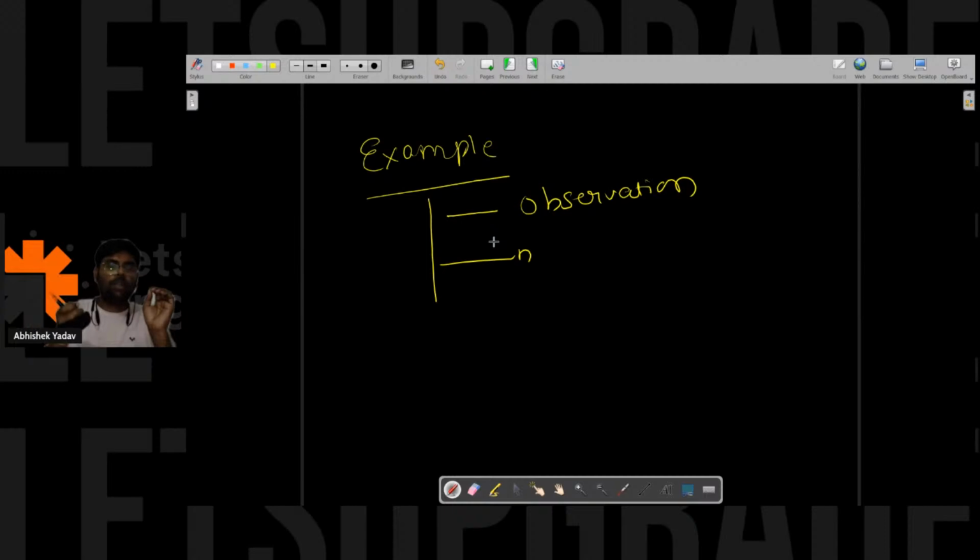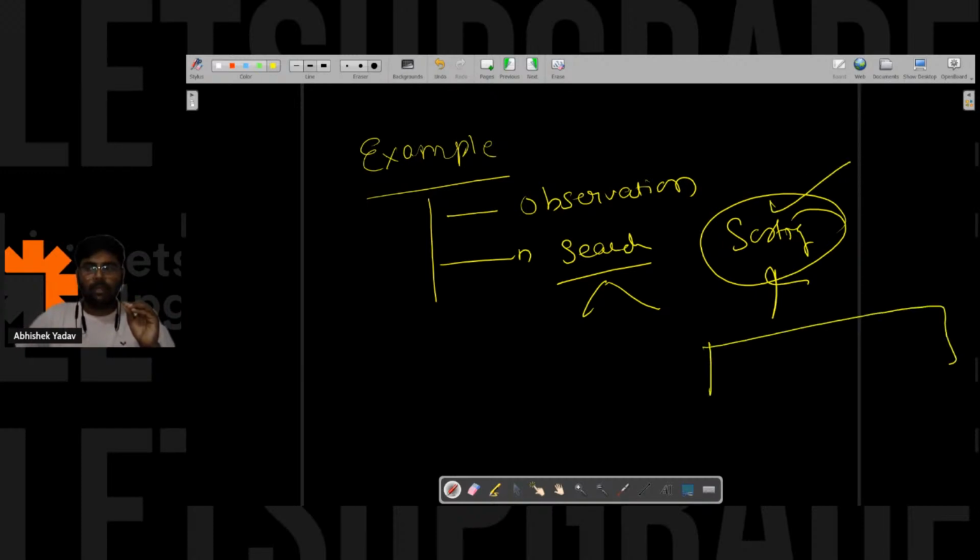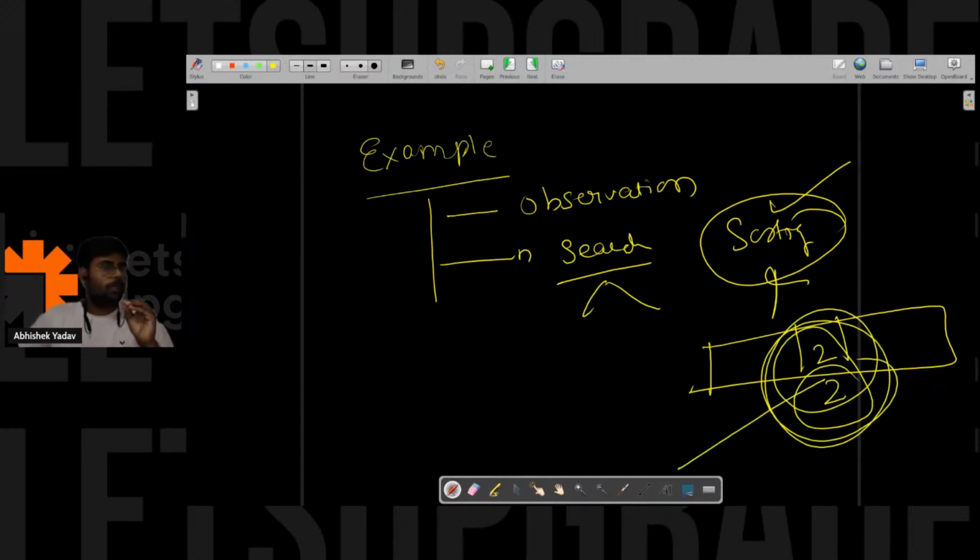So if my concept is clear, I am able to know what kind of thing I have to apply, whether I have to apply searching there, that is binary search or linear search, whether I have to apply sorting there, whether sorting is possible or not, if your understanding is clear. And again, I am doing some observation. That is the observation that I made here, 2 is equal to 2, right? This observation, that is a noble integer. On that basis, again, I am solving the question. So this should be your approach while solving any question, right?